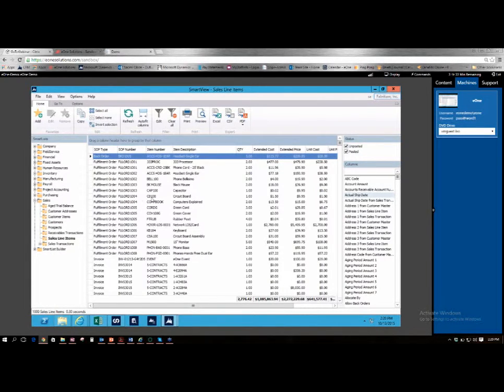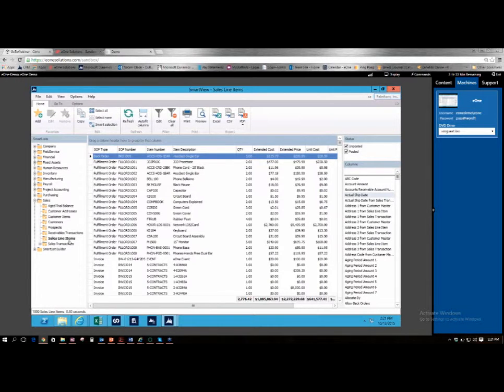All right, so we have SmartView pulled up now. Let's go ahead. We're going to talk a little bit about the lay of the land, so to speak. On our left-hand side, this is where we have our tree view. And this is where we're going to be able to access all of our lists. This includes all of those canned lists from Microsoft and any list that you created using the Smart List Builder tool. This is going to be available here under this tree view. So we selected our sales line items from the tree view here on the left-hand side.